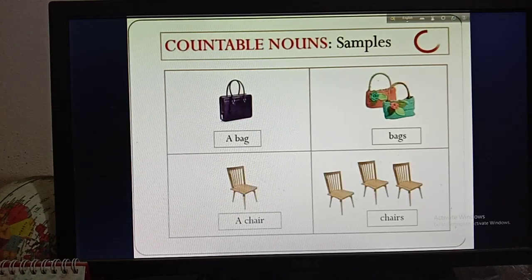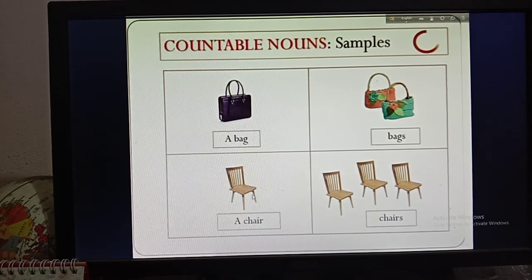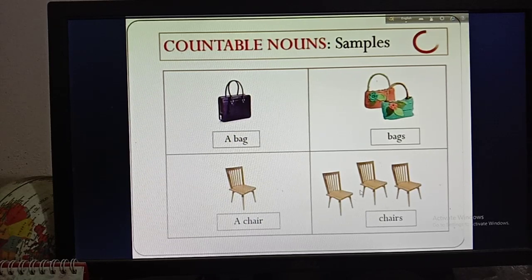Now here are more pictures for you. First one is a bag. The second picture, bags. This is the singular form and this is the plural form, the two forms of countable nouns. So bag can be counted, so bags are countable nouns. Then here is a picture of a chair, then here are chairs.